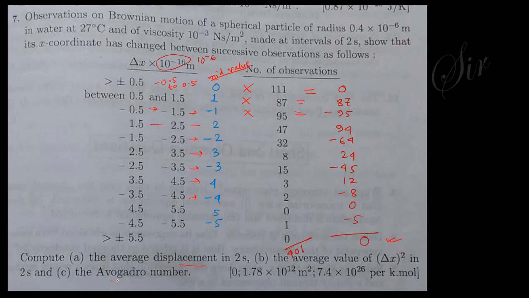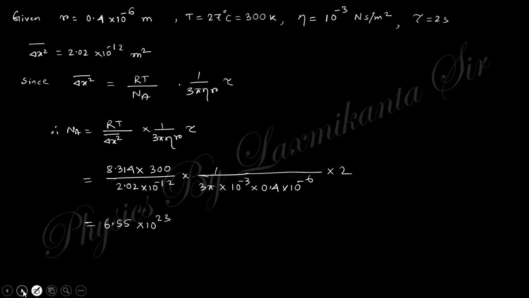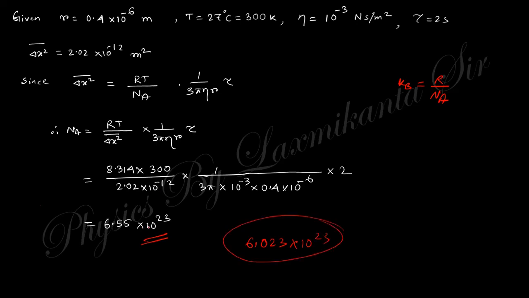Clear? Now if you want to find the Avogadro's number, you just need to use this formula, that is delta x square equals RT by N, because kB is R by N A. So kB T by m, kB is nothing but R by N A, right? So N A will be like that. If you put this value, you will get this answer, and you know this is the value of 0.23 into 10 to the power 20 or so. So this is nearly equal. So this is the correct one.